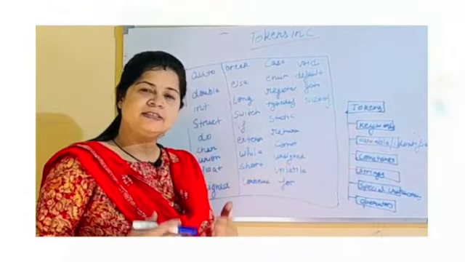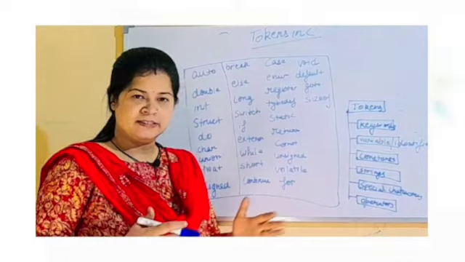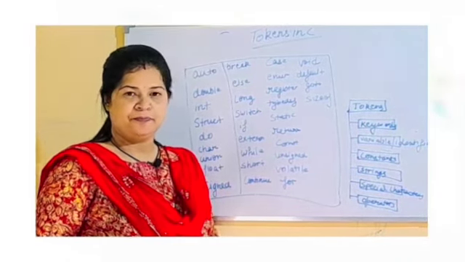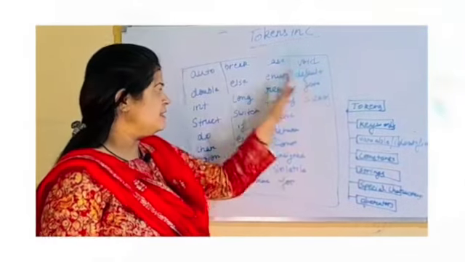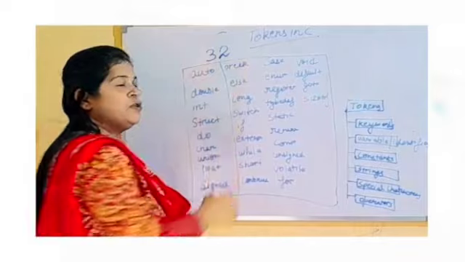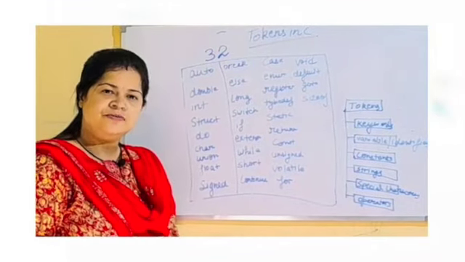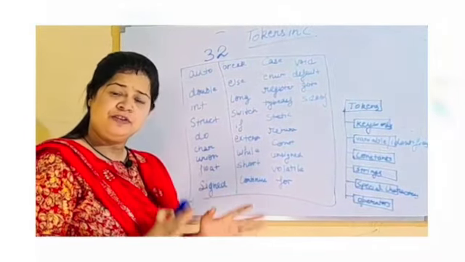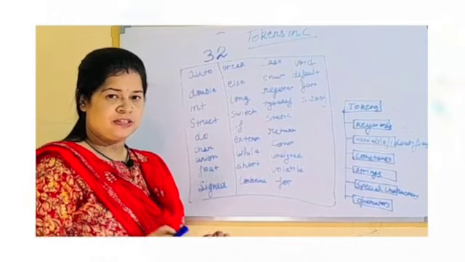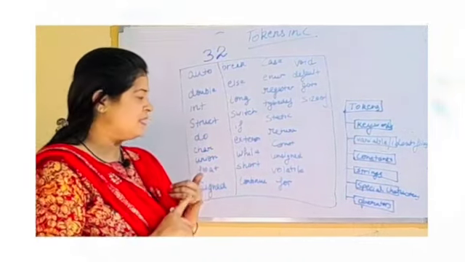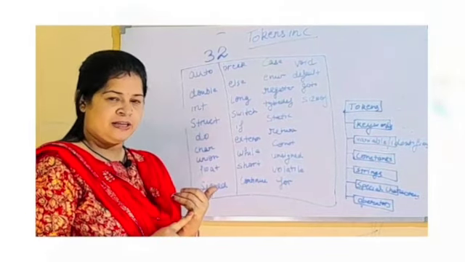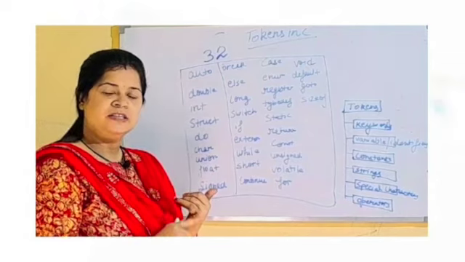Keywords are the reserved words in C that have some special meaning to the compiler. In C there are 32 keywords, or 32 reserved words. This is part of the syntax. Now I'm going to discuss some properties of keywords. First, these keywords are written in lowercase, and we use them in lowercase. So we should write all the keywords in lowercase letters.